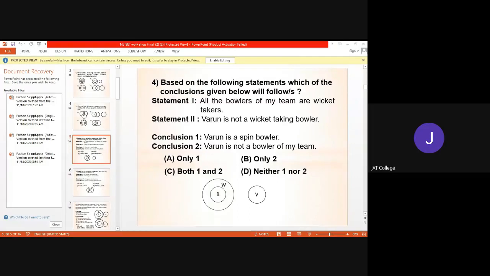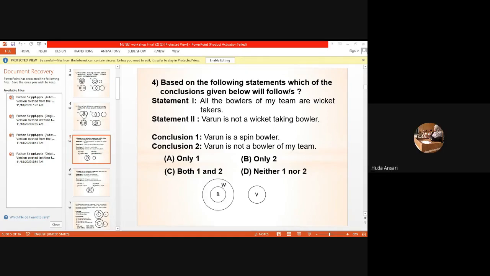Now statement second is, Varun is not a wicket taking bowler. So we have to draw another circle for Varun, and since he is not a wicket taking bowler, we cannot overlap the circle of Varun with the wicket taking bowler circle.